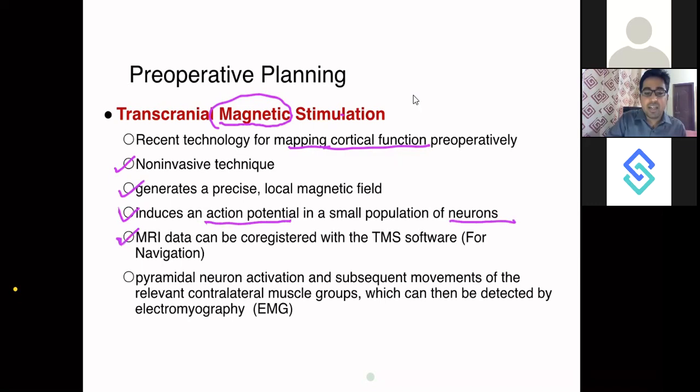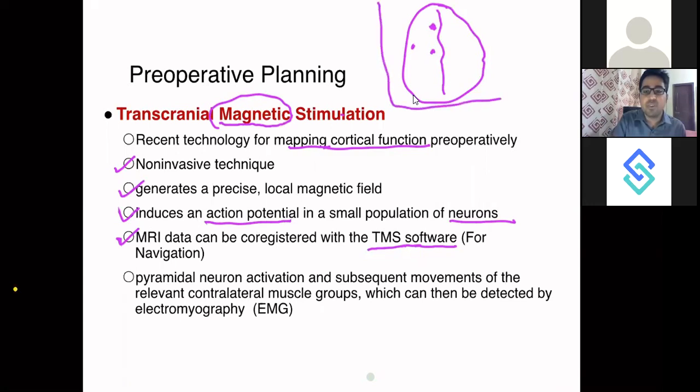Then MRI data can be co-registered with the transcranial magnetic stimulation software. So the area which is being stimulated can be shown in your MRI. That kind of software is available. You can register the MRI which has been done for the patient previously, and wherever you are stimulating will be visible on your computer screen. So if I'm stimulating here, it will be visible. Okay, this is the area that got stimulated.